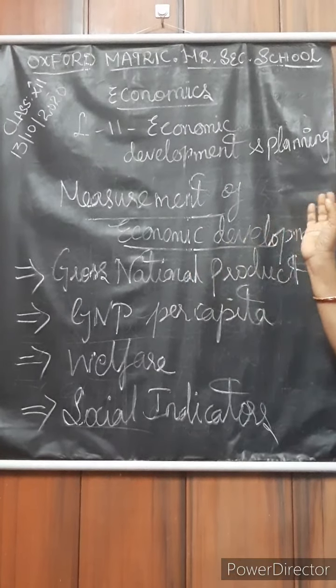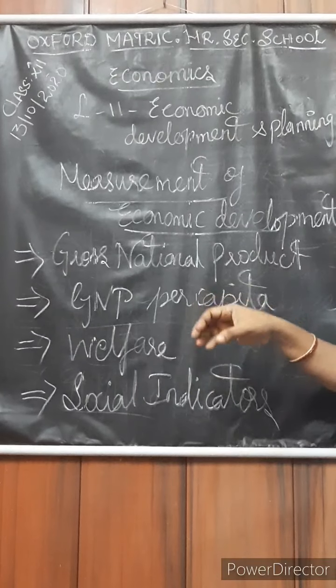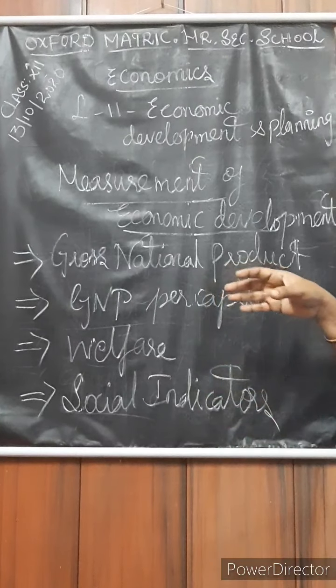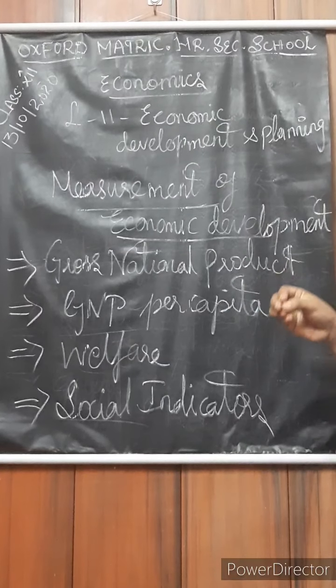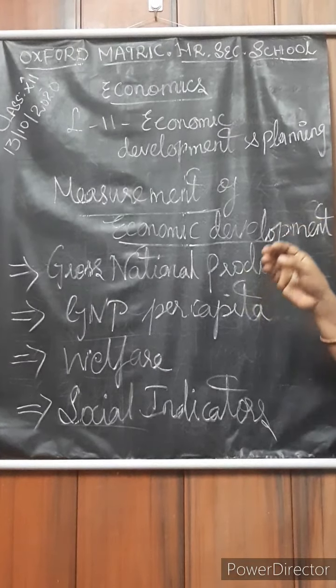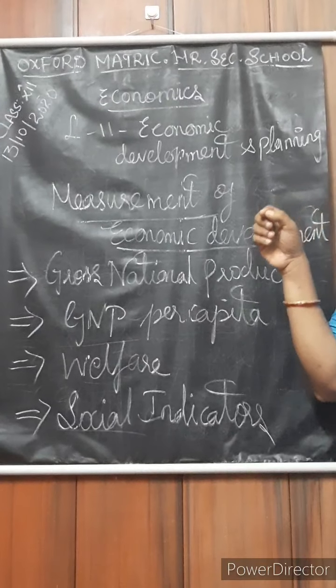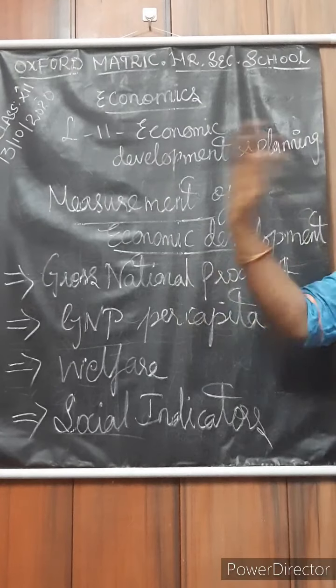It is the total value of all the final goods as well as the services produced within a country in a particular year, along with the income earned by our own country citizens, that means citizens abroad also.